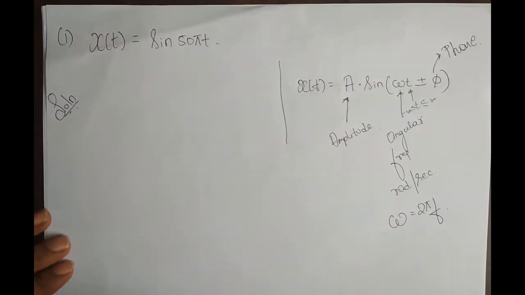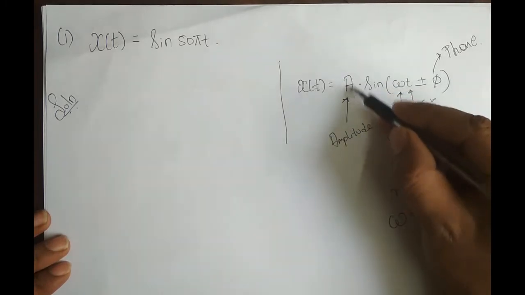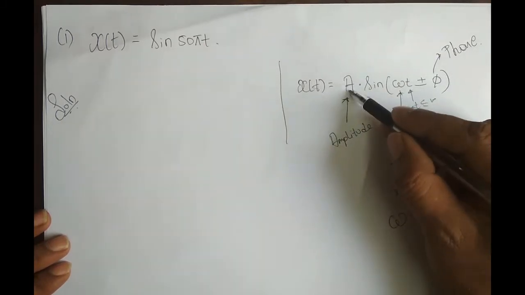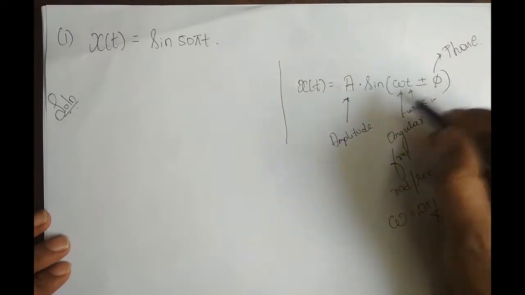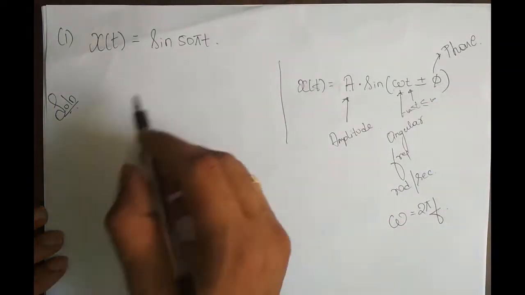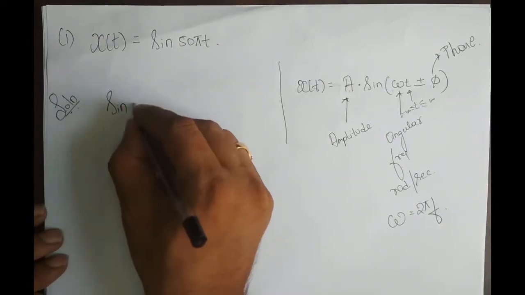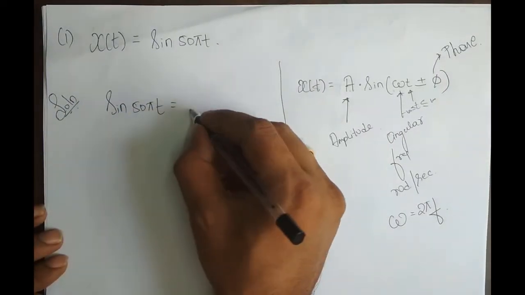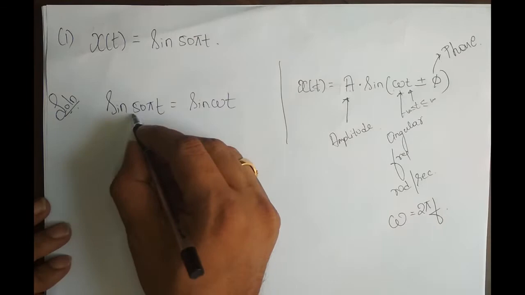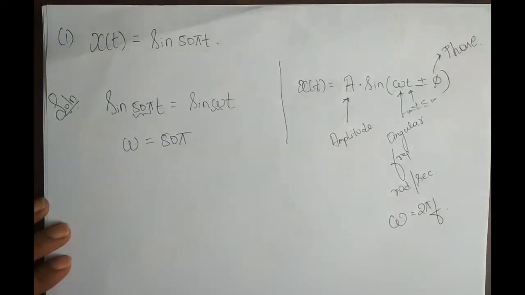So the periodicity of the signal depends upon this omega. Whatever may be the amplitude or the phase, the periodicity of the signal does not depend upon the amplitude or the phase of the signal. It's independent. The periodicity depends completely on omega. Now we equate sine 50 pi t with sine of omega t, so I'll equate omega. What is omega? Omega is 50 pi.